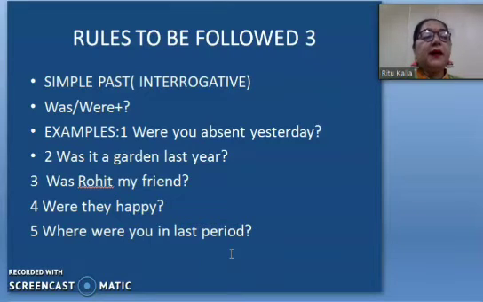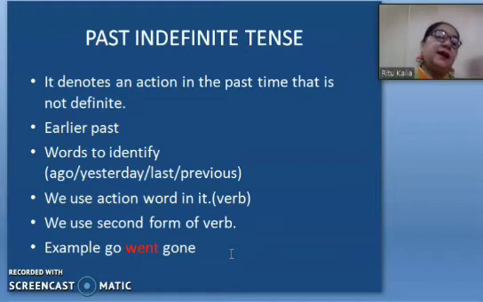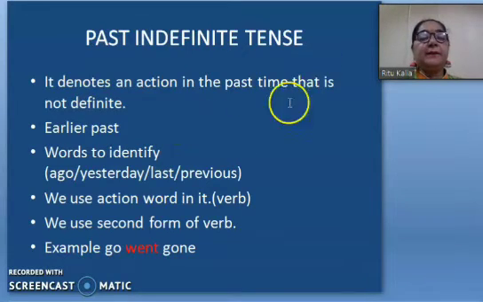Now the second part is very interesting. That was the simple past. Now we are going to do the past indefinite tense. That is given in your grammar book, and today I will ask you to do that work, right? So how are we going to do past indefinite tense? It denotes an action in the past time that is not definite, means we are not sure. We are sitting in the present, we are living in the present, we are surviving in the present.